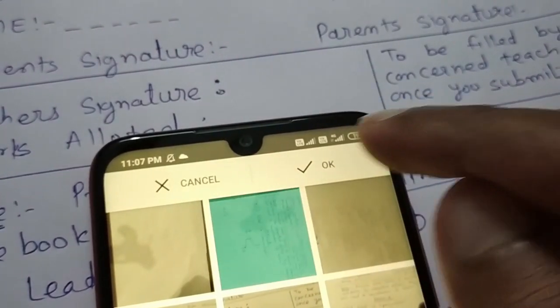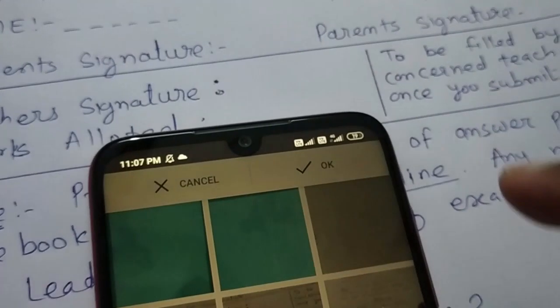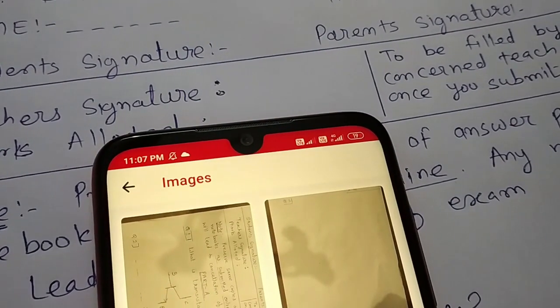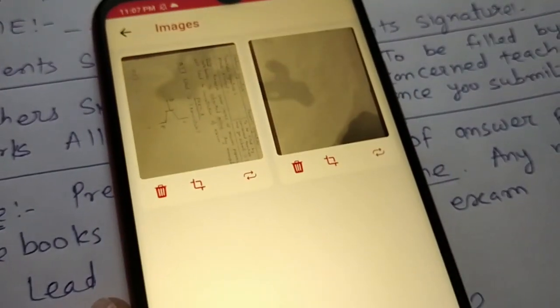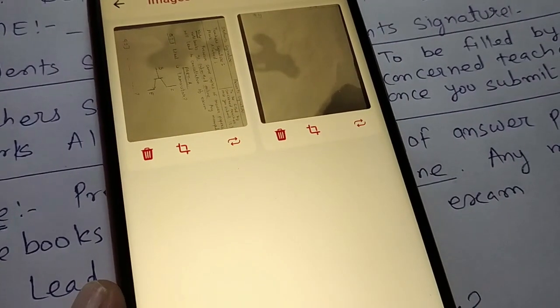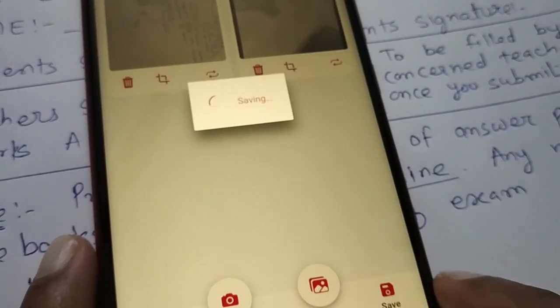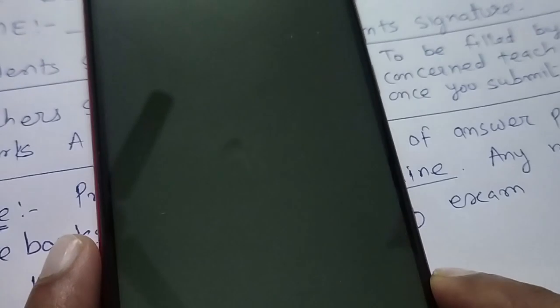So we have clicked the page 1 and page 2. So we can select these files. So we have, say, file 1 and file 2. Then we are attaching them. These two files are attached, and then we can save it. So once we save it, these files will be saved in a single PDF.